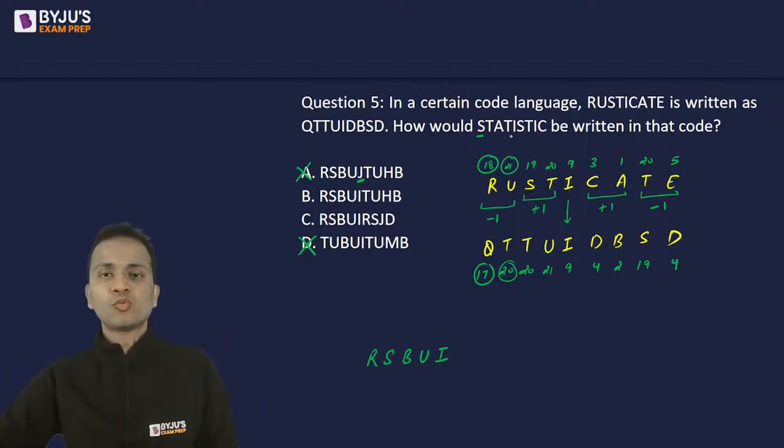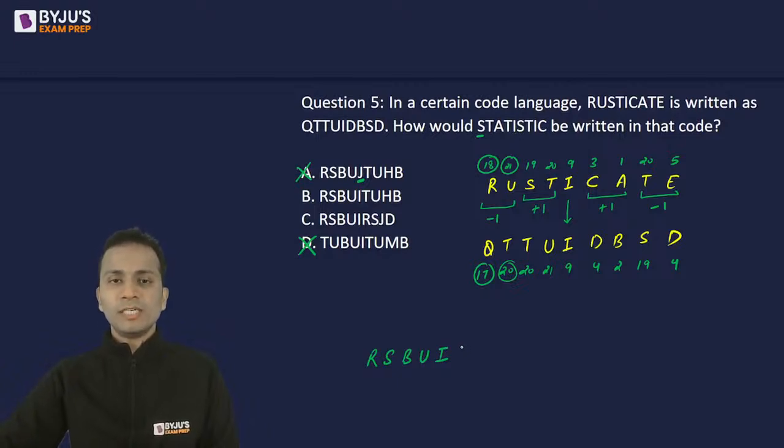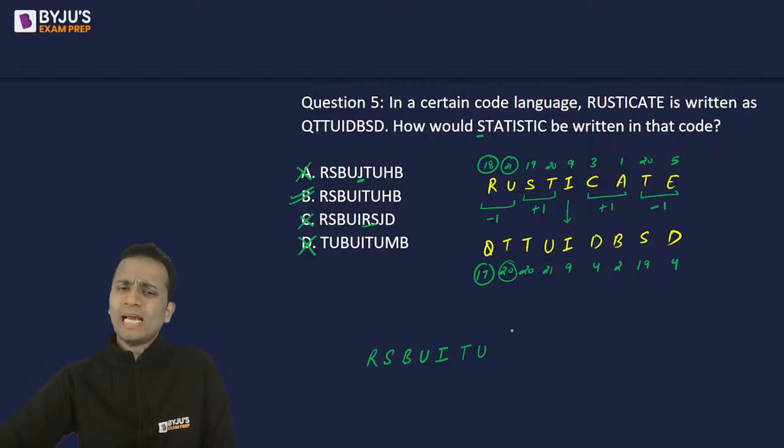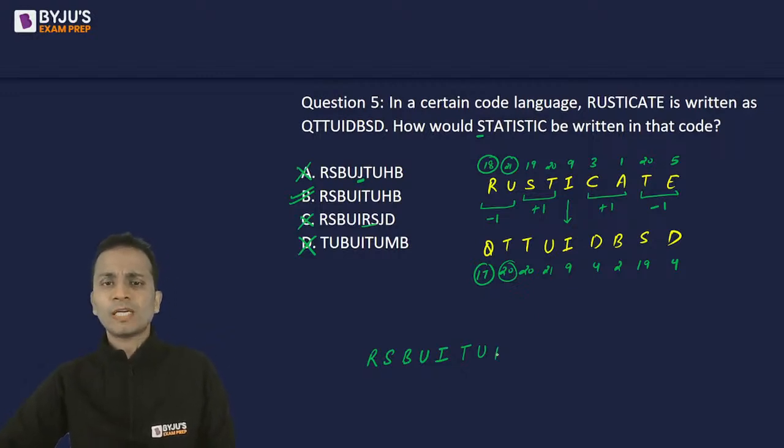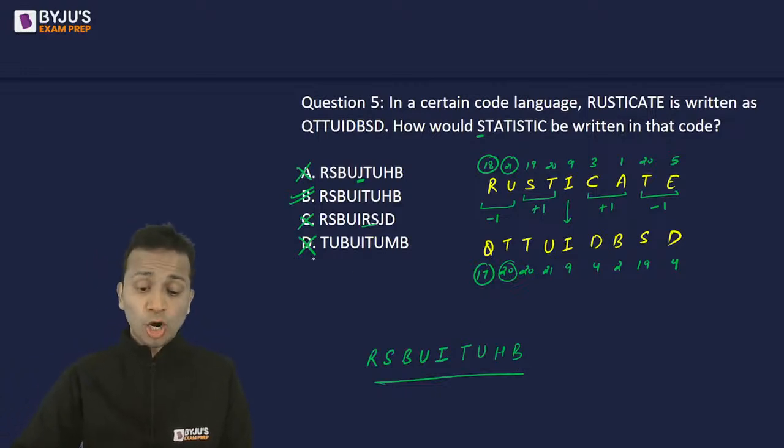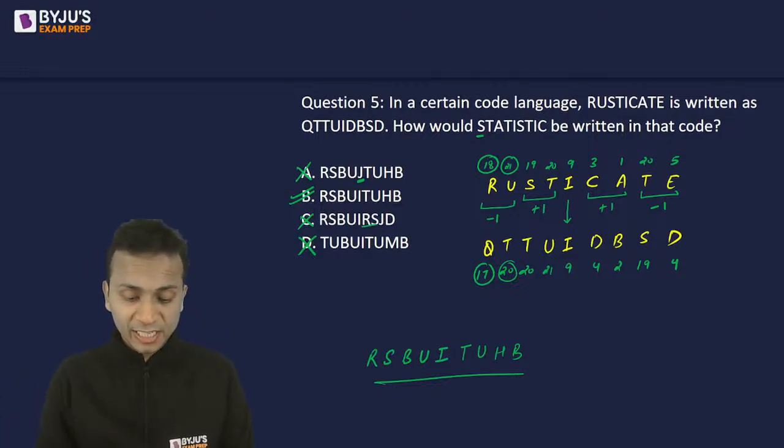Then next is plus 1. So I के बाद S plus 1. T. T plus 1 is U. Okay, so again I can eliminate this option C. So correct answer seems to be option B. Complete कर लो, यहाँ पे भी छोड़ सकते हो. -1 करना है H and then B. So this is the correct answer. Option B definitely is correct answer.